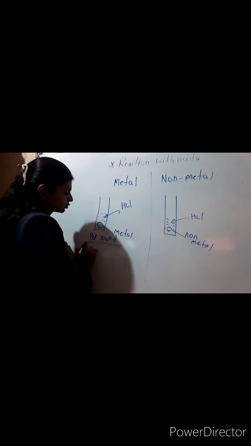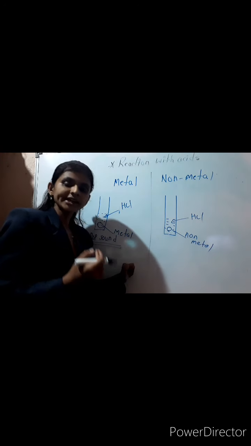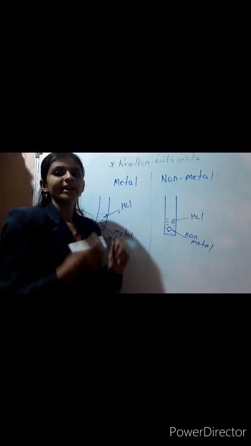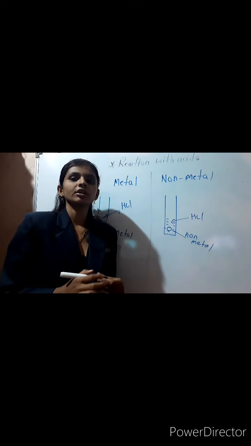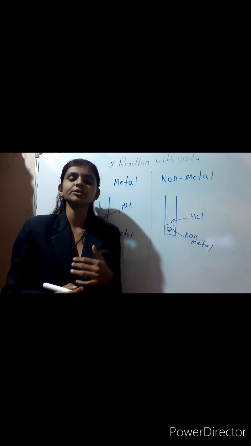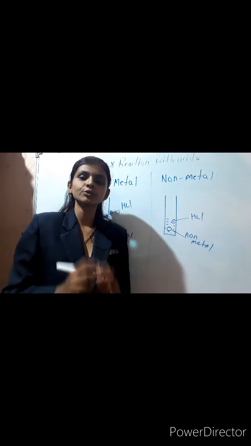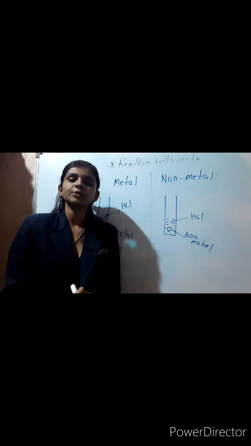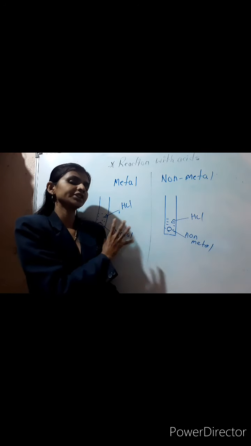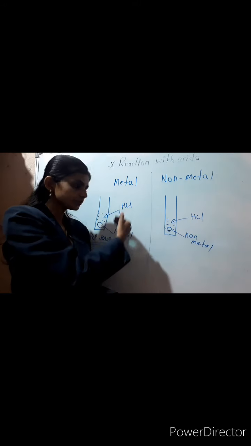Pop sound. This pop sound indicates that the metal reacts with the acid, and at that time it releases hydrogen, because hydrogen is not going to burn anything, but hydrogen burns itself and it produces the pop sound. If a pop sound is coming from test tube 1, it indicates that the metal reacts with the acid.